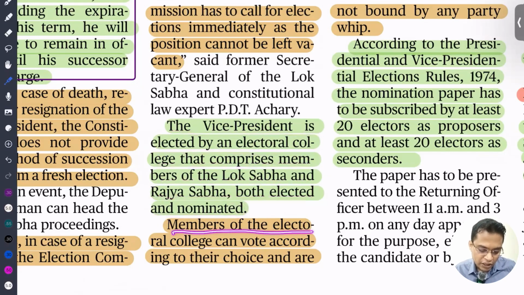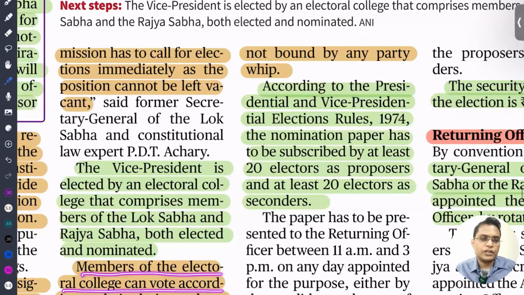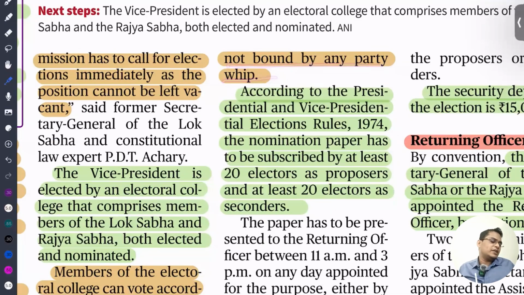Members of the electoral college can vote according to their choice and are not bound by the party whip. So that means here the party whip is not applicable. Even if you are from a particular party, you can violate your party line and elect any other political party's candidate.